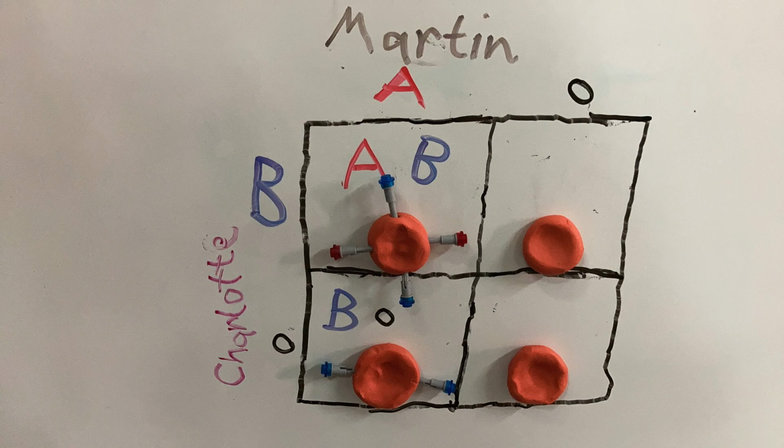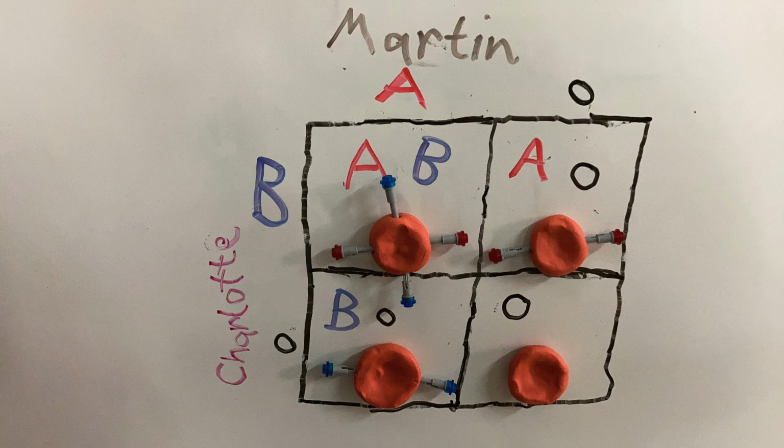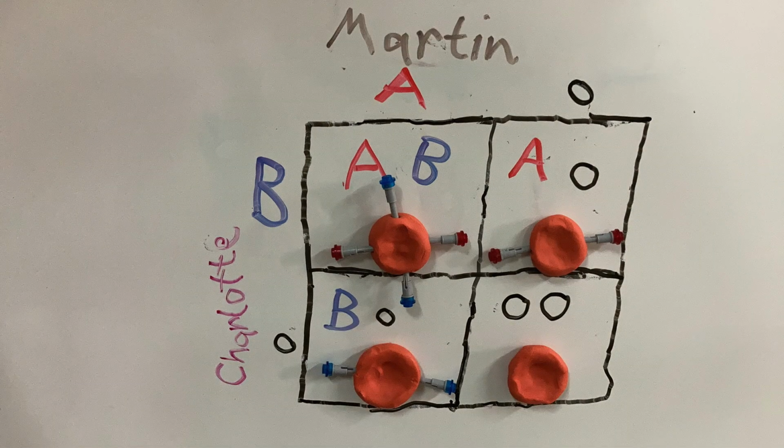In the third square, we have AO, which means the child would have A antigens, B antibodies, and have A-type blood. The last square has OO, which means the child would have A and B antibodies and have O-type blood. They would be able to donate blood to anyone.